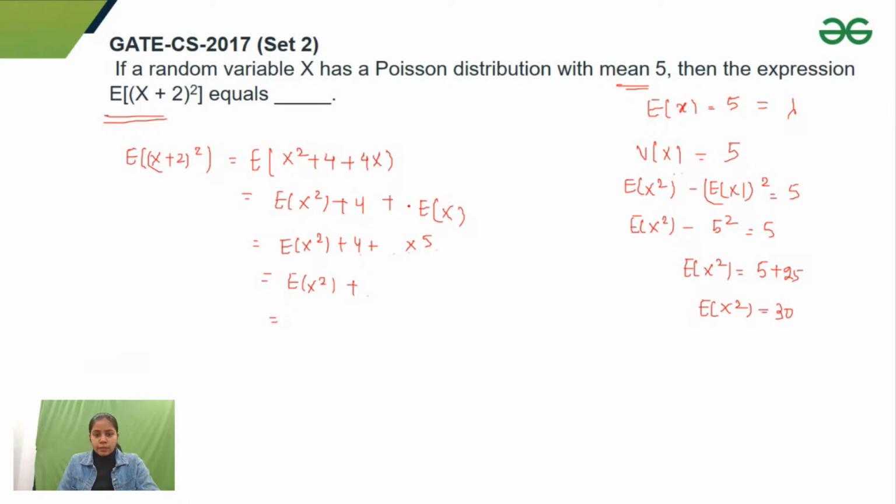This would be 4x. 4 into expectation of x, and that would become 24. So now it would become 30 plus 24. That would give me 54 as an answer. So you can see that by remembering variance and expectation, 54 would be the answer, not 44, because a whole square would be x square plus 4 plus 4x. Yeah, 54 would be the answer. Just let me know if it is clear.